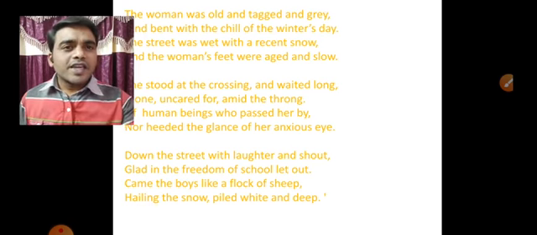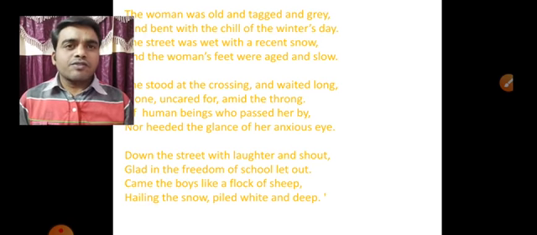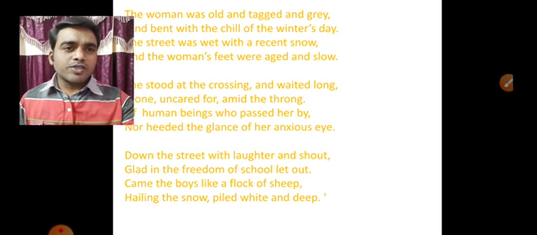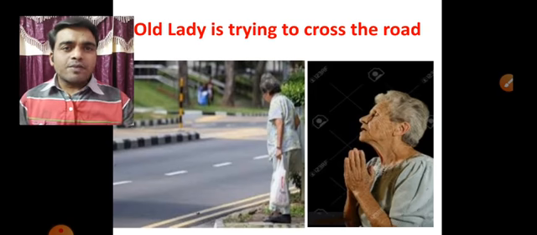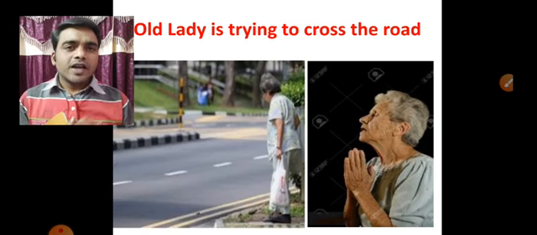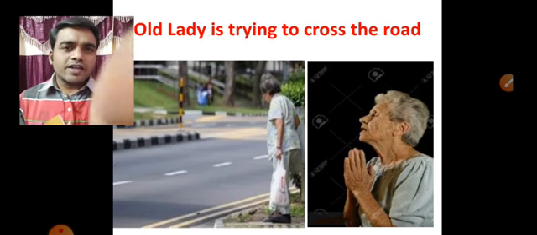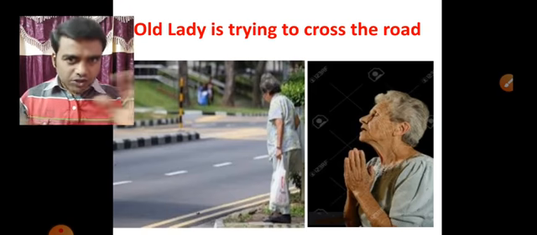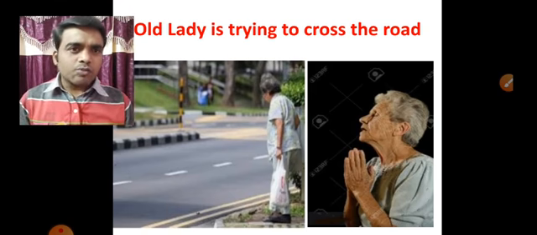In the very first paragraph of this poem, the poet is describing the old lady or the old woman. I hope now you can understand the picture of the condition of that woman, children.